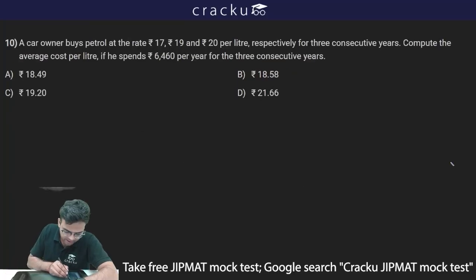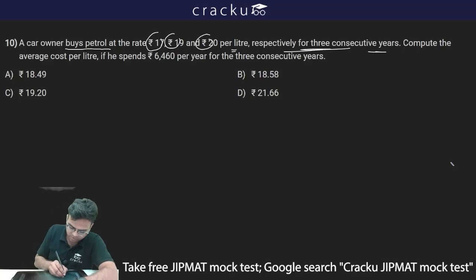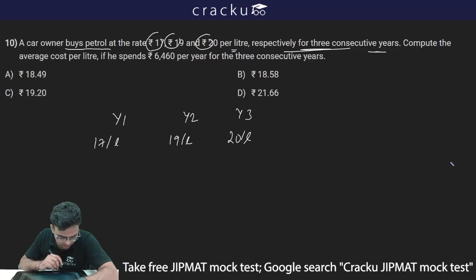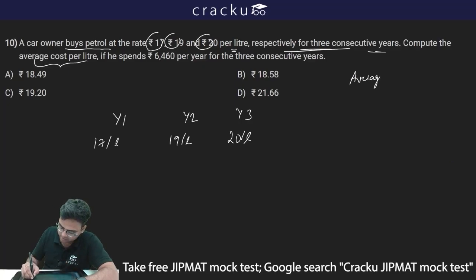The next question is saying a car owner buys petrol at the rate of rupees 17, rupees 19 and rupees 20 per litre respectively for 3 consecutive years. So for year 1 the price is 17 per litre, for the second year 19 per litre, and for the third year 20 per litre. Now compute the average cost per litre. So we have to find out the average cost per litre.